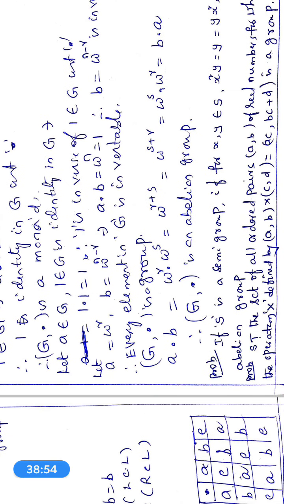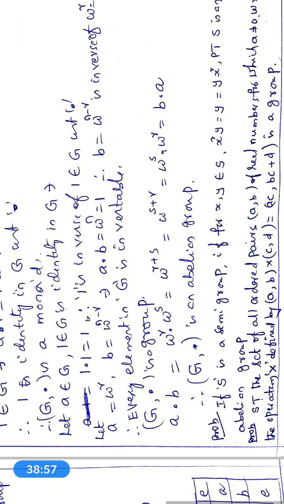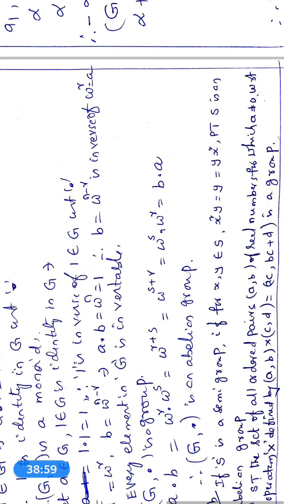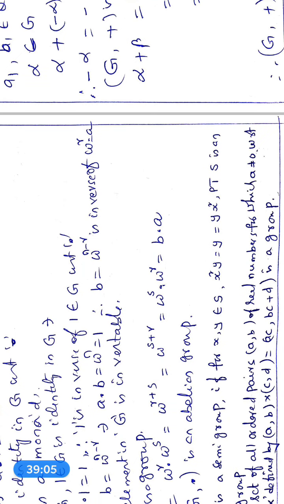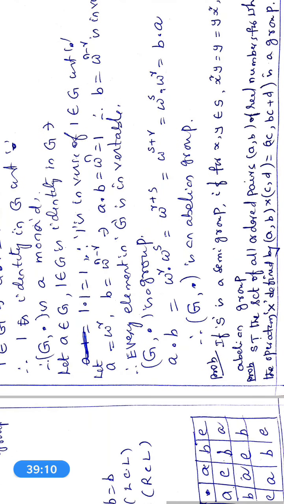Once again, the two problems are read as: if S is a semi-group, if for x comma y belongs to S, x square y is equal to y x square is equal to y, then prove that S is an abelian group.